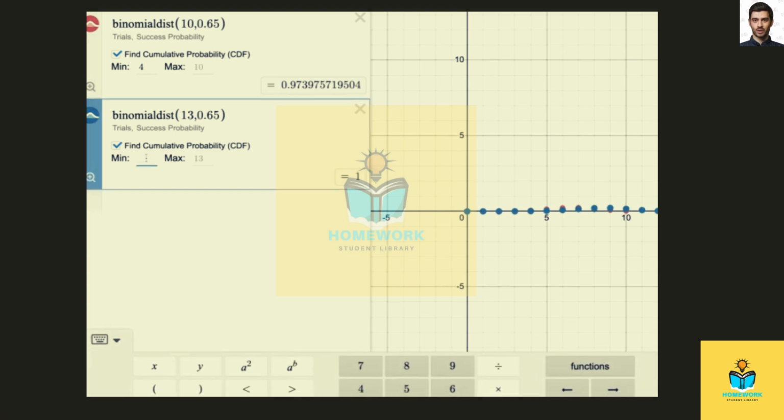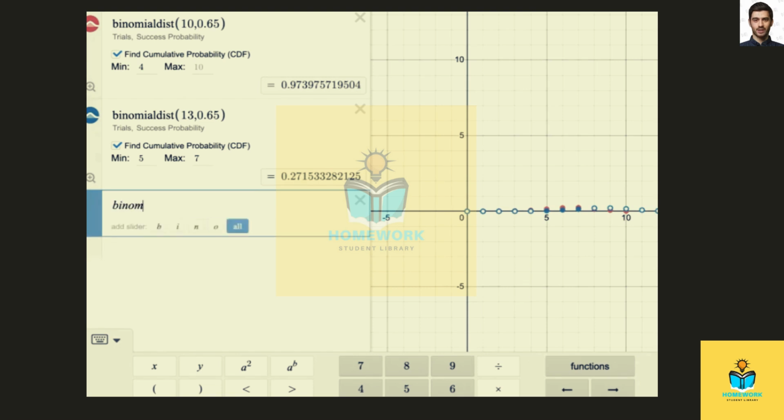So more than 4 would be a minimum of 5 because we're not going to include 4. And fewer than 8 would be a maximum of 7. And so that would be 0.2715 or 27.15%.